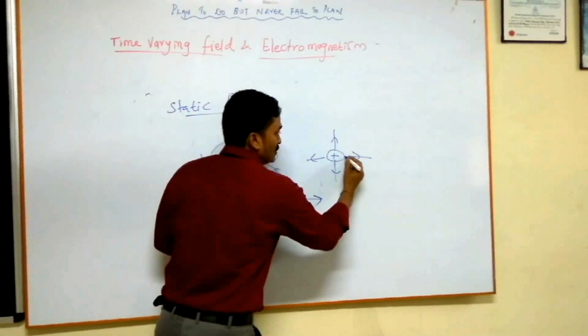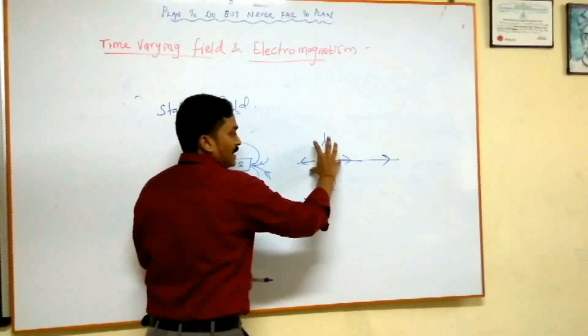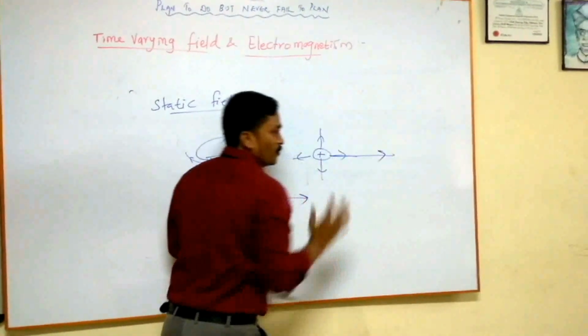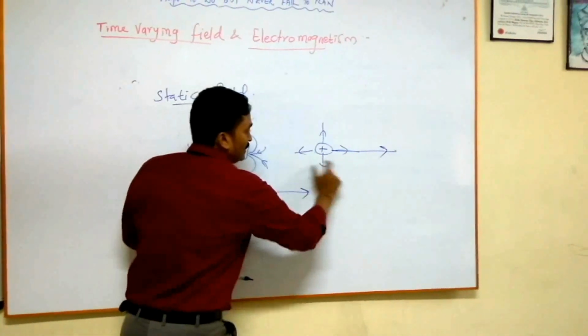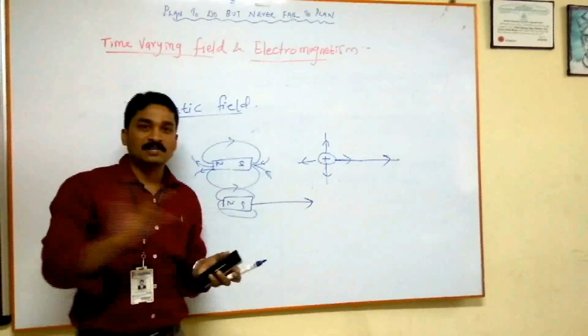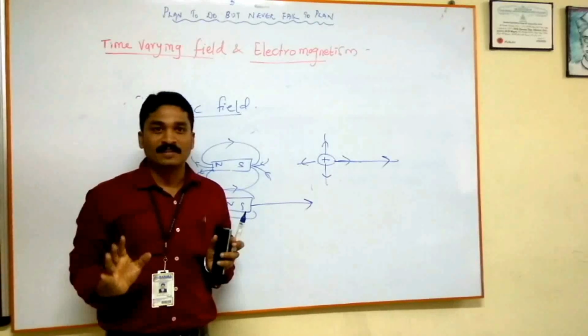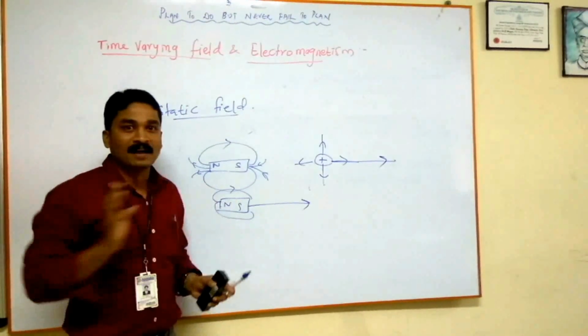Similarly, when the charge is moving, the field lines associated with this charge will also move. If I vary the magnet or vary the charge, automatically the fields around the magnet and the charge will vary with respect to time. This is called the time varying electric field and magnetic field.